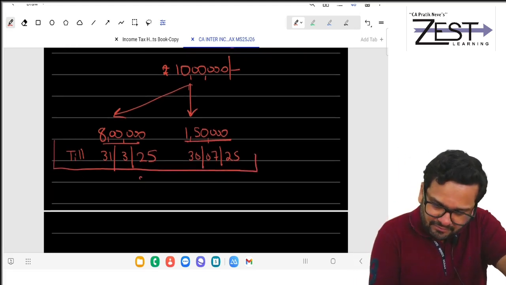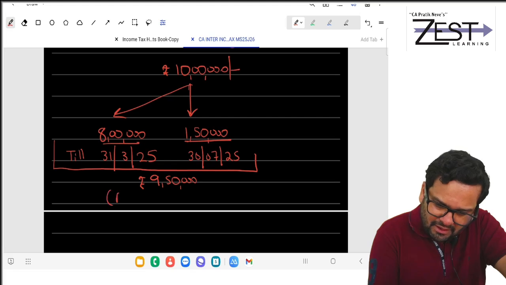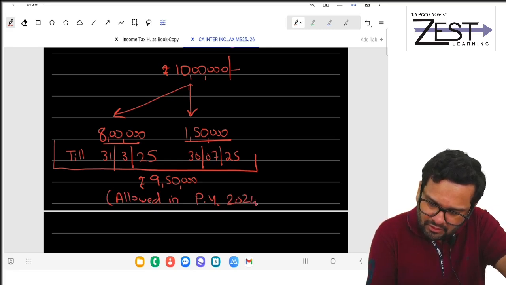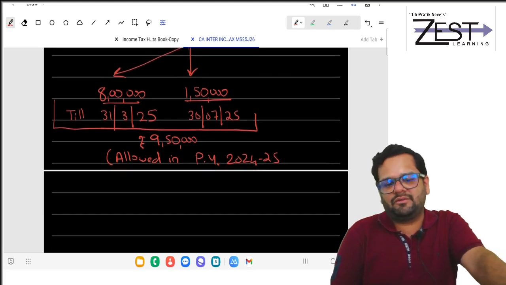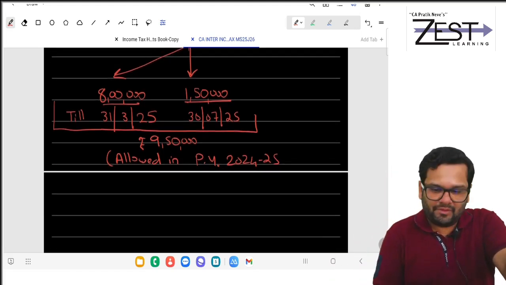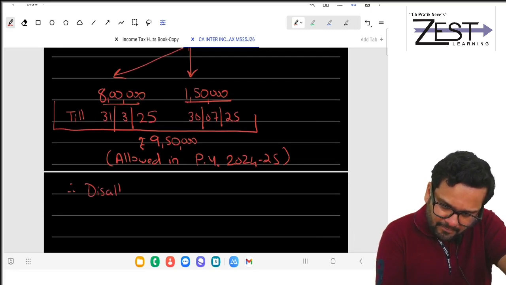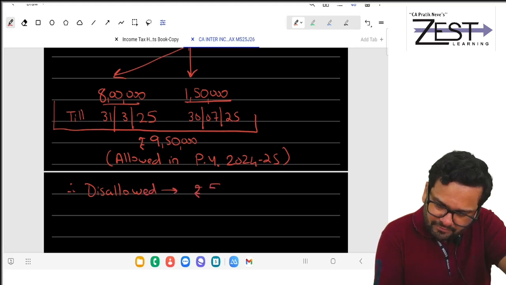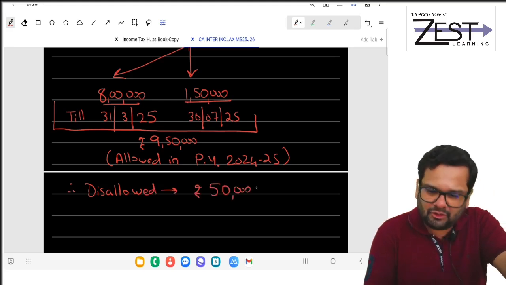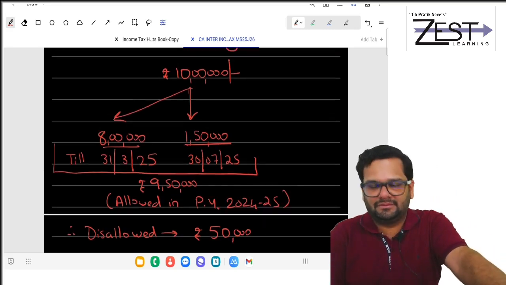So this 9,50,000 will be allowed in PY 24-25. So therefore disallowed is how much? Disallowed is rupees 50,000. Which 50,000? That I don't know when it is paid.